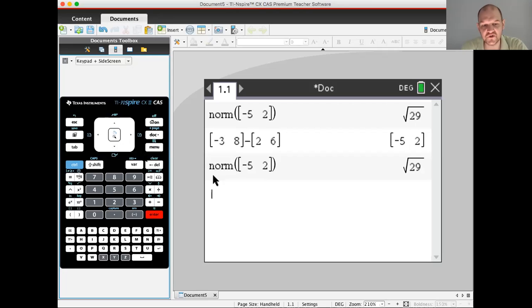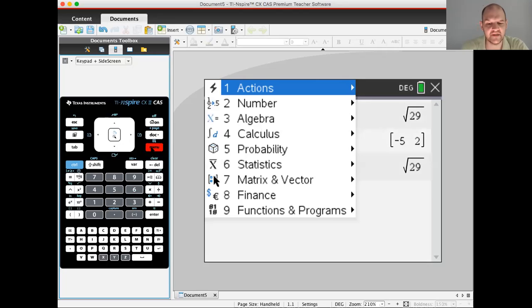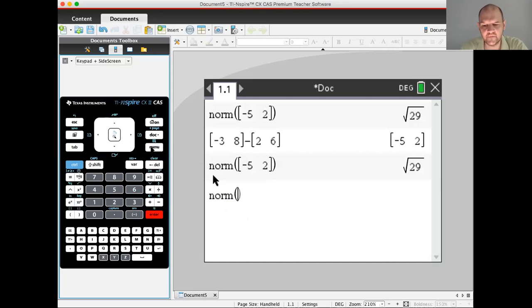So I'm actually going to do problem B right now. I'm going to say menu 7, 7, enter. The terminal point where I'm going to end up is 4, 8, minus the initial point, -3, 5. So why am I doing the terminal point minus the initial point? Well, I need to know what the change in x is, right? So if I end up at 4 and I started at -3, the change is 4 minus -3.